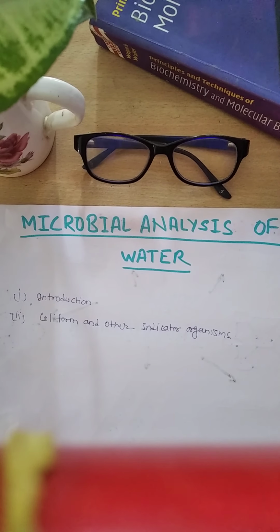So we have seen that it is impossible to test for every known pathogenic organism on a routine basis. Okay, so indicator bacteria have been studied extensively. This detection and enumeration employs simpler and more economic tests that can be performed routinely. Okay, this is all about this session. I hope I made myself clear. Thank you.